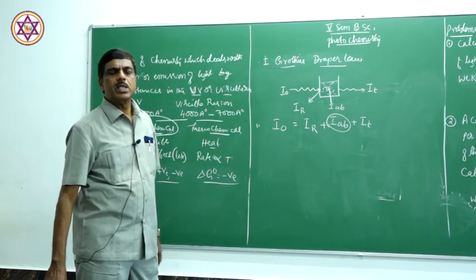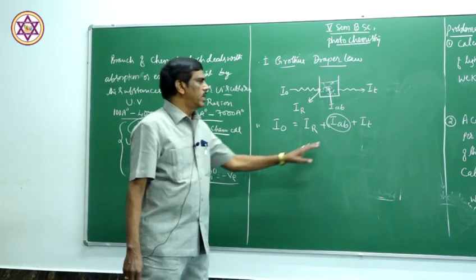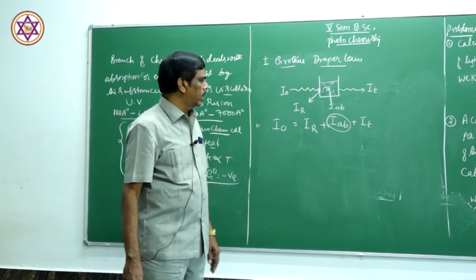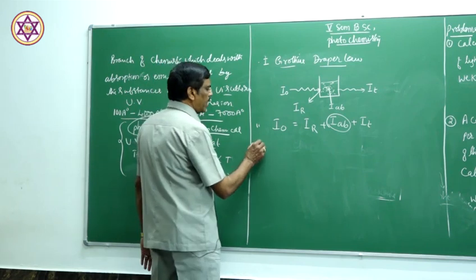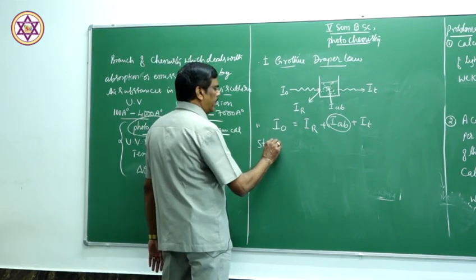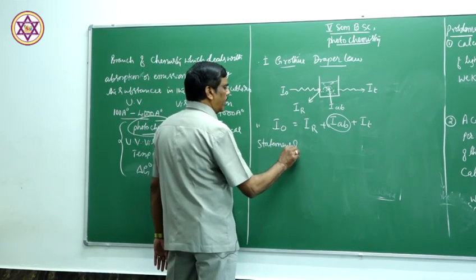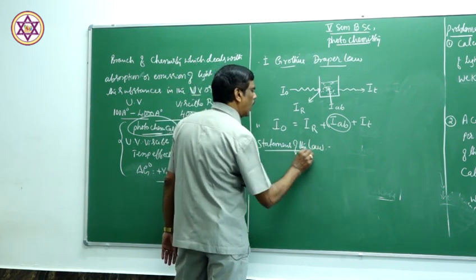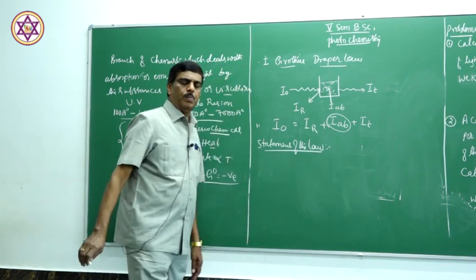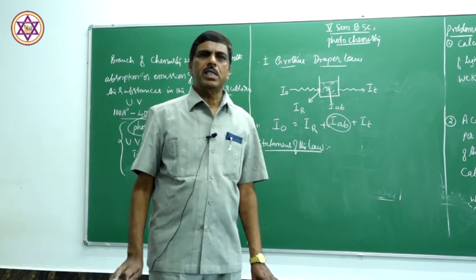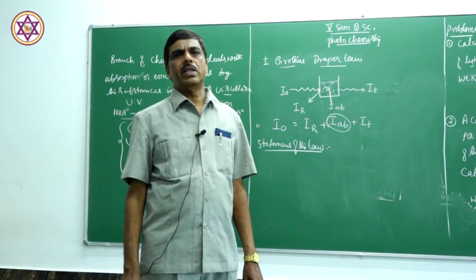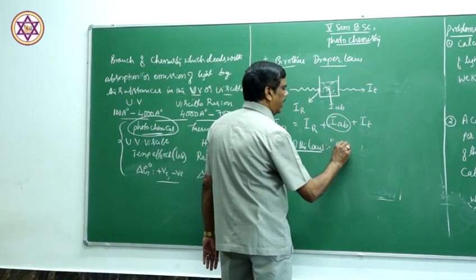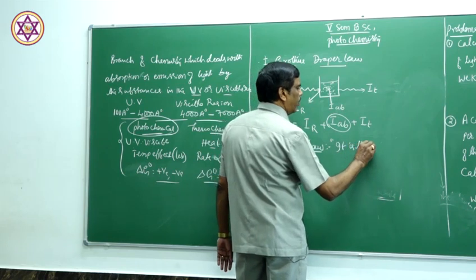Absorbed light is responsible for the change, physical and chemical change that takes place in the system, in the substance. Therefore, the statement of the law is that it is the absorbed light that is responsible for the reaction in a system. It is the absorbed light.